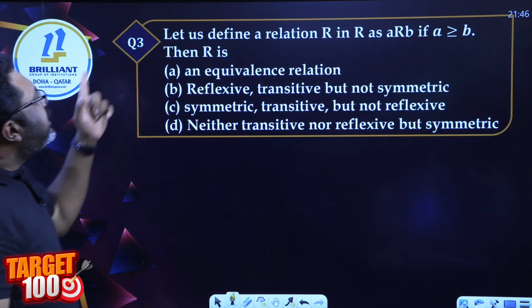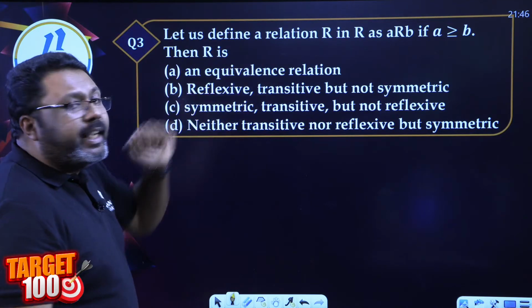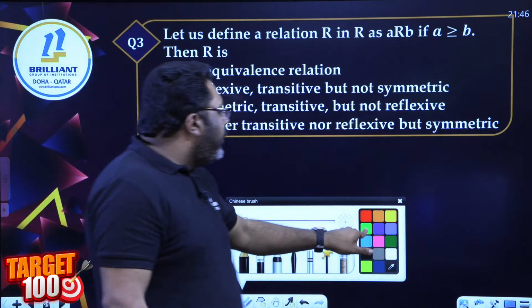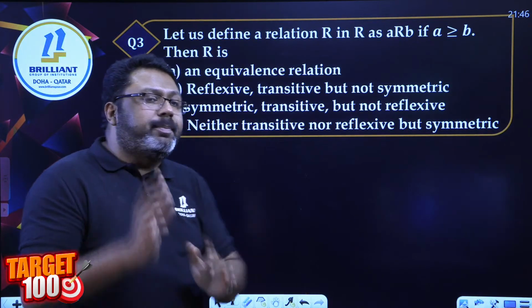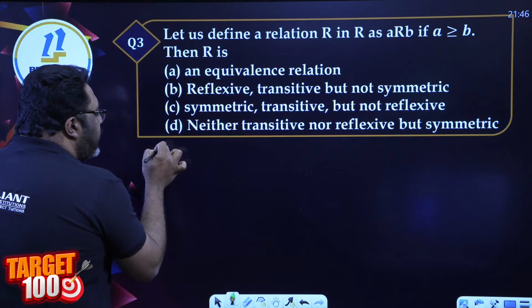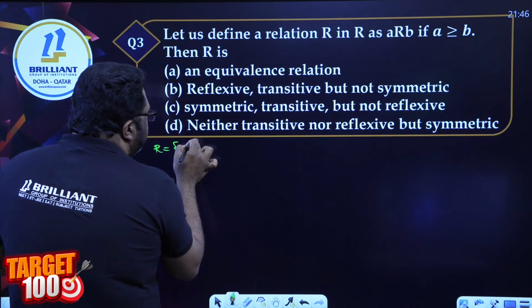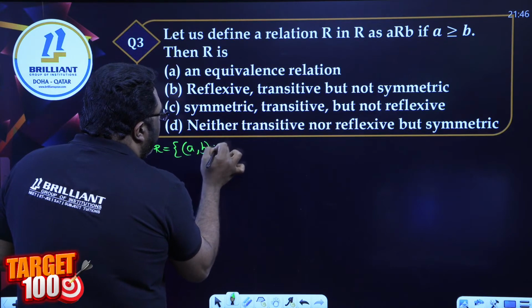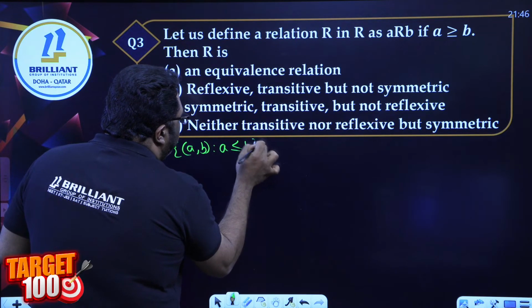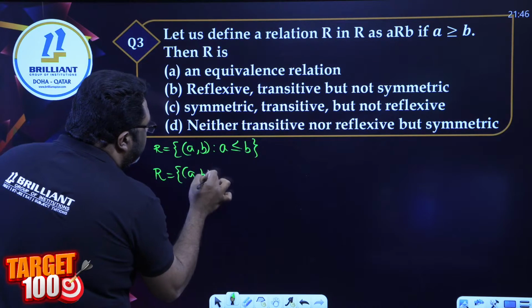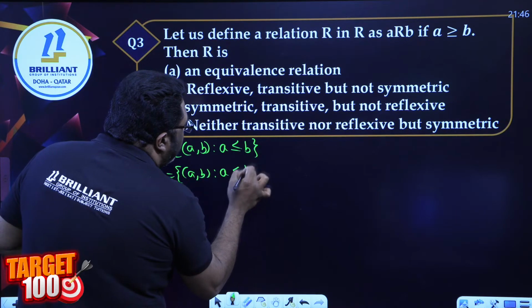Question 3. Let us define a relation: (a, b) such that a is greater than or equal to b. This is a textbook question, and I want everybody to remember a few textbook questions which are going to be asked in the exam. Ordered pair (a, b), a less than or equal to b. Ordered pair (a, b), a less than or equal to b squared.